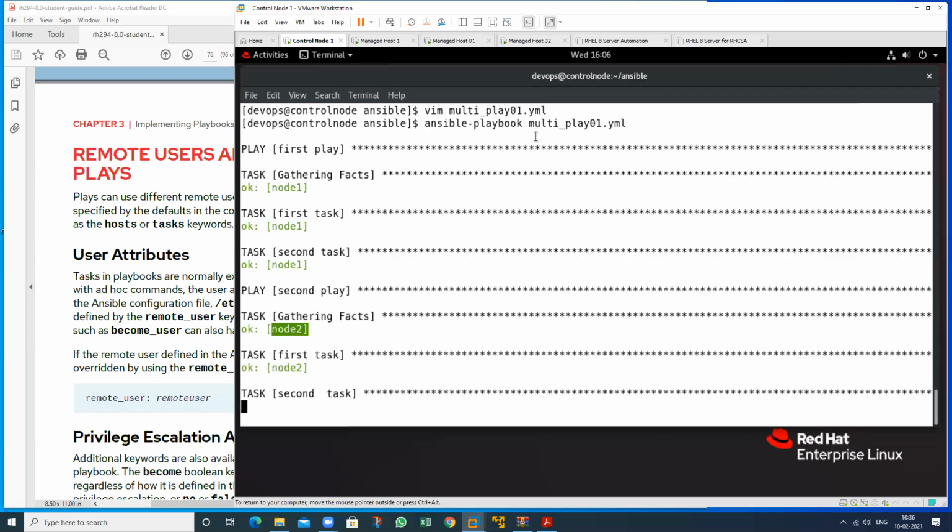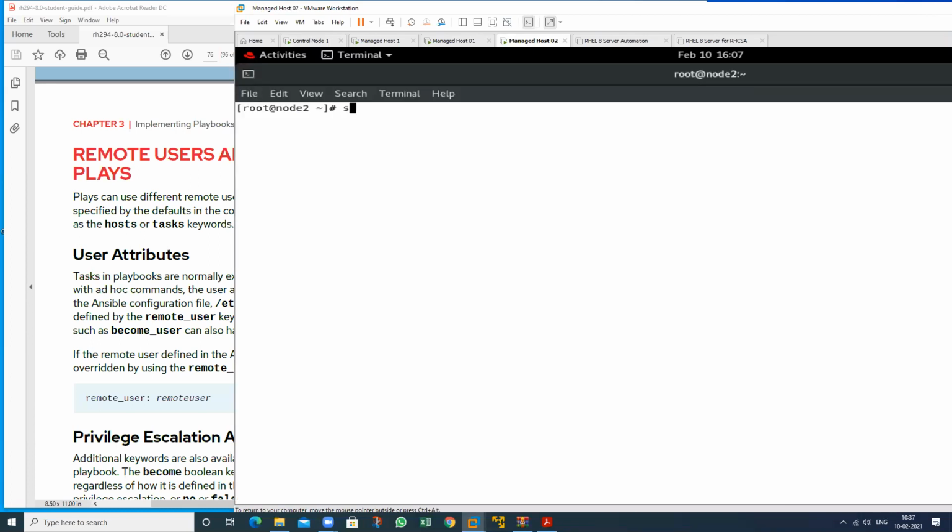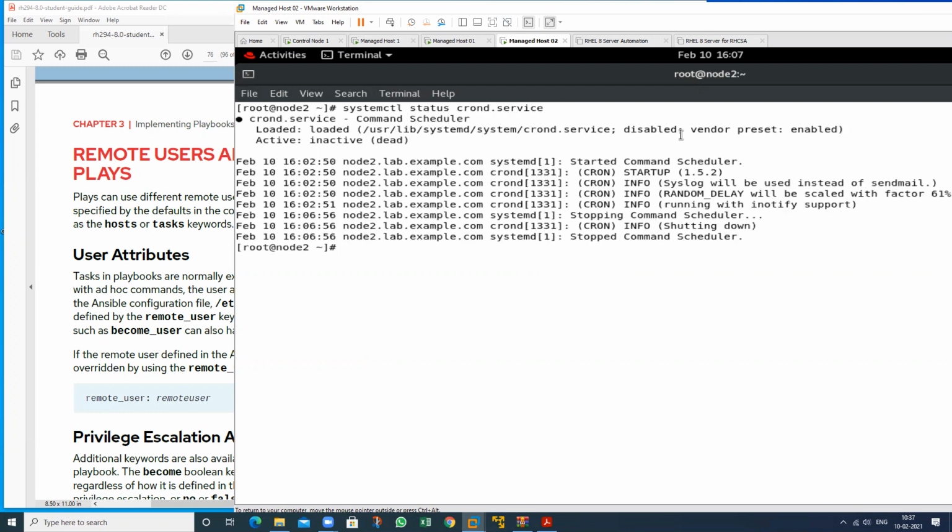So this task has been completed. Now go to this particular machine, node 2. systemctl status crond. Now check. This has been disabled and this is dead. So this is the main concept that I want to tell you.